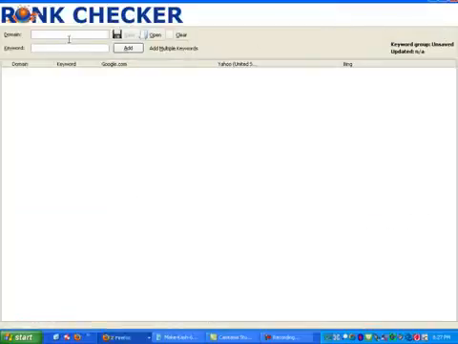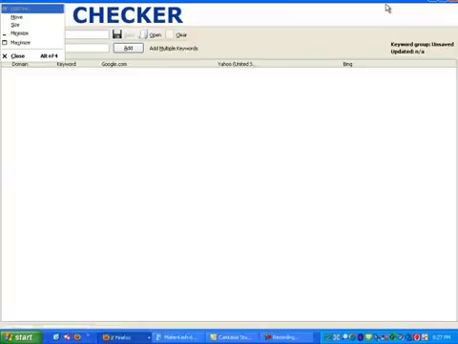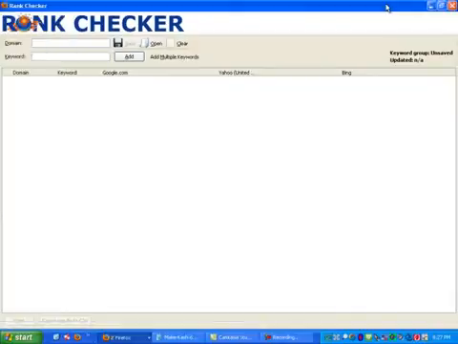And the nice thing about this is you can add your domain, you can add your keywords. When you run the analysis, it is actually going to give you your ranking on Google, Yahoo, and Bing for those keywords. And you can even save the file if you wanted to. So let me go ahead and open this.